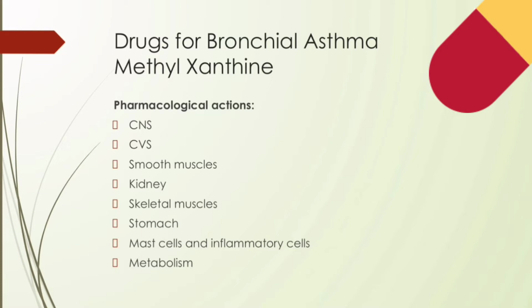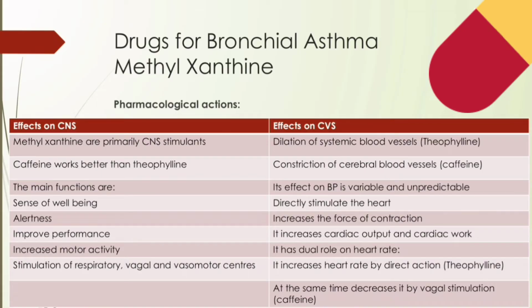So let's learn in detail about the pharmacological actions, that is CNS, then CVS, then smooth muscles, kidneys, then skeletal muscles, stomach, mast cells and inflammatory cells, and metabolism. So let's have it in a table format so that you can learn it quickly and remember it for a long time. We will see these two, CNS and CVS. Now you can read out the effects on CNS and effects on CVS.